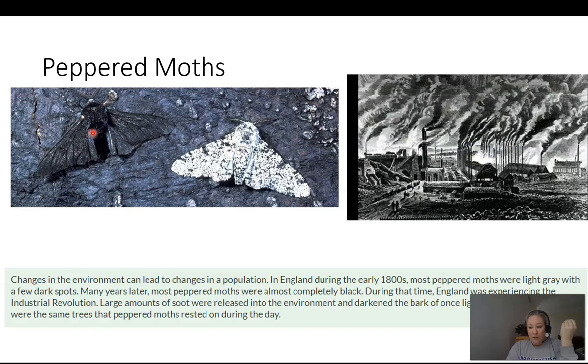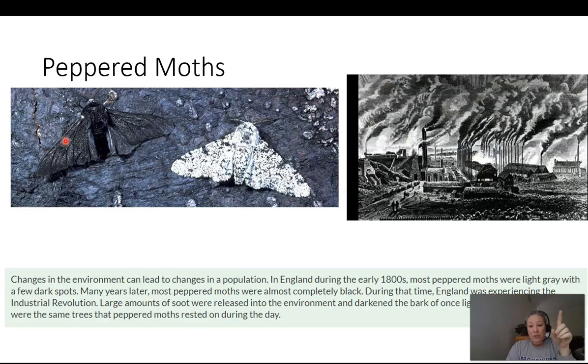So this is an example of natural selection selecting against the light colored moth and for the dark colored moth. The birds would eat the light colored one, and so if the birds were eating the light colored moths, those moths were not living long enough to reproduce, so therefore they couldn't pass on that light colored trait. The trait doesn't totally disappear from the population, you're just going to see it less and less. And so as the bark stayed dark, the dark colored moths are better able to blend in, they're not getting eaten, and so therefore they're able to live long enough to reproduce and continue to pass on that dark colored trait.